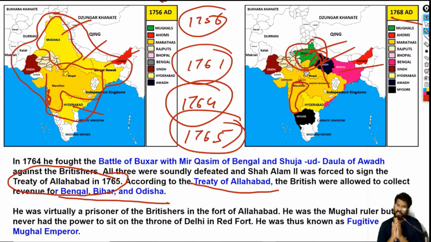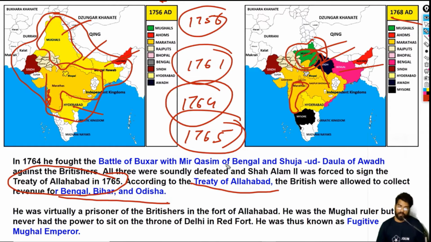But for nearly 12 years, Shah Alam was away from Delhi. He was of course the Mughal ruler, but he couldn't enter Delhi. One reason was the Afghans, and the second reason was the Britishers. But with the help of the Marathas, he was reinstalled as the Mughal emperor.